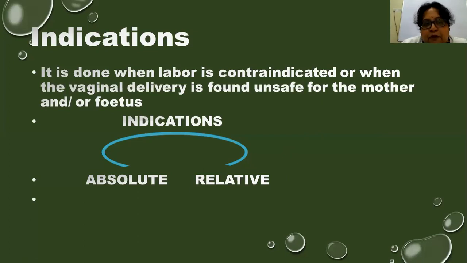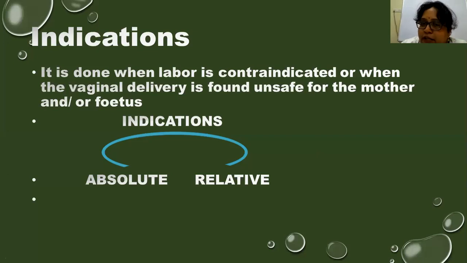There is also another type of classification called recurrent and non-recurrent indications. Recurrent indications are those where the patient has to go for cesarean because the condition is recurring, such as CPD. Once CPD occurs, it is there even in a second pregnancy. So that type of condition is called a recurrent indication.